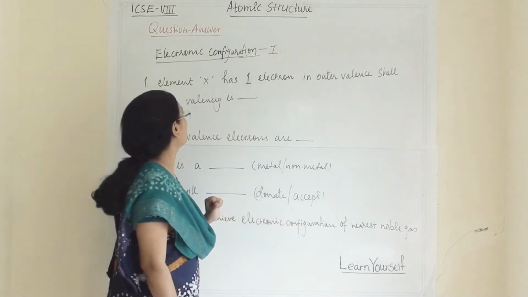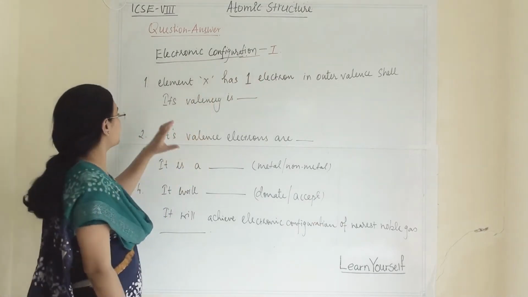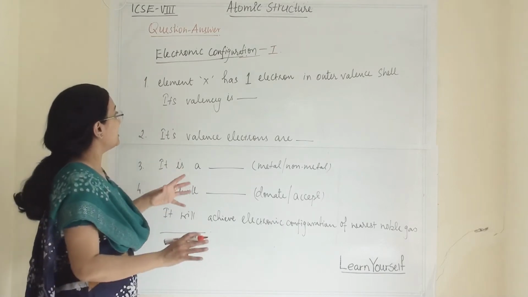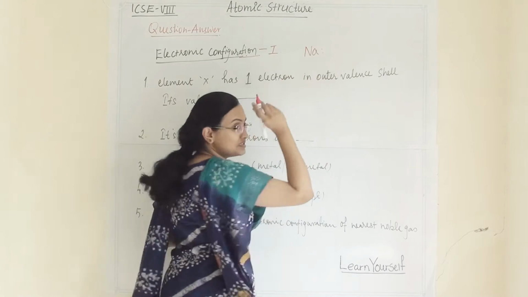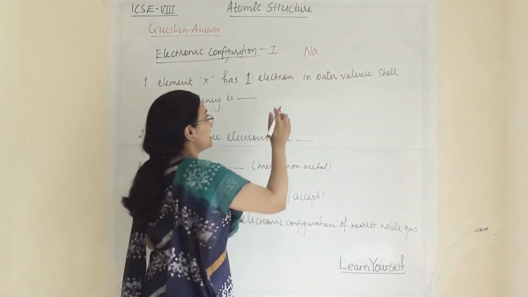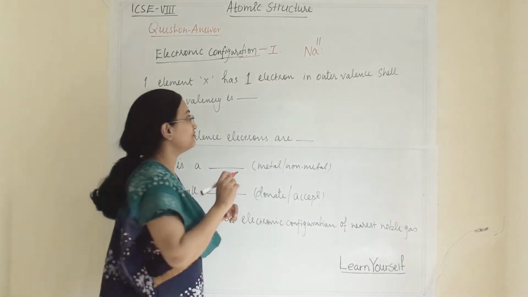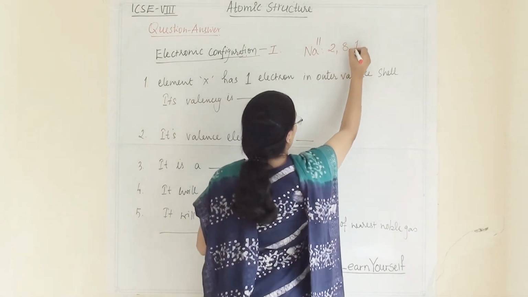You can check that. So here, the first kind of question we are likely to get is this: suppose for one element Na, that is sodium, its atomic number is 11 and its electronic configuration is 2, 8, 1.